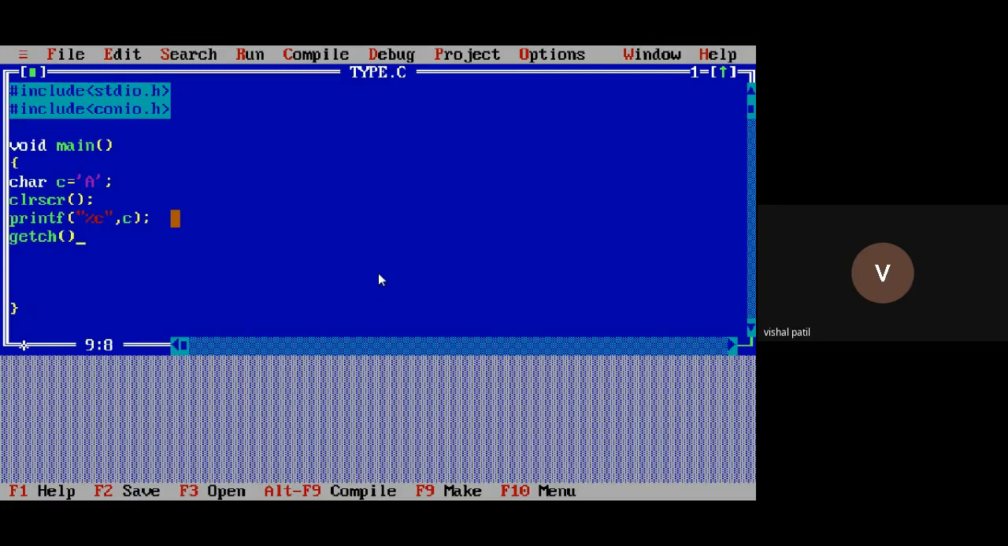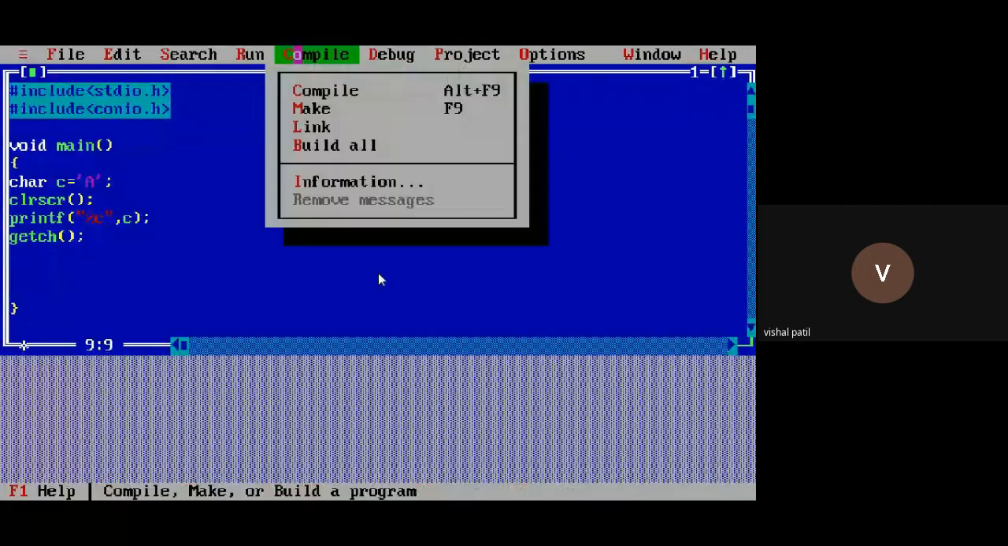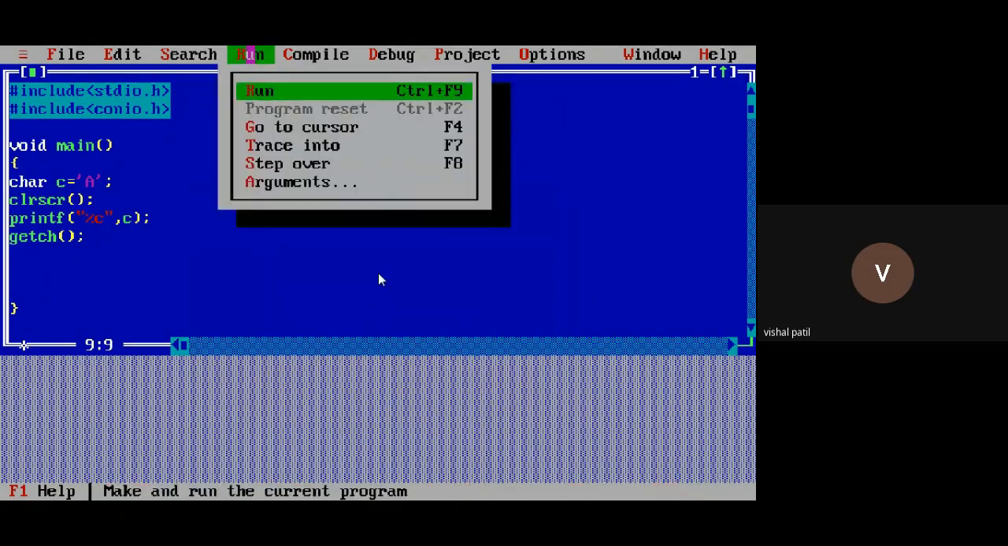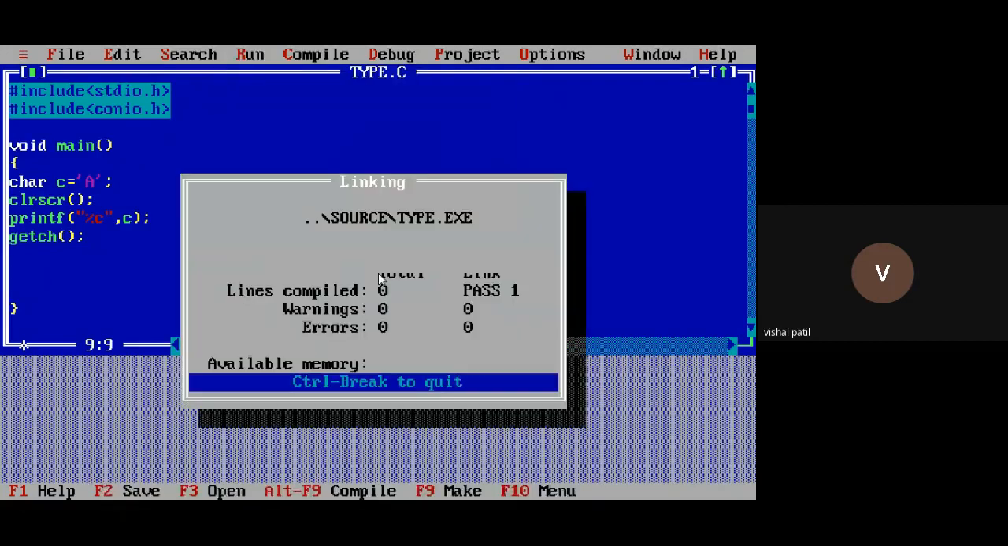Then after that, to hold the output window, we use the getch function. How to compile the program? At the bottom, as you can see, Alt F9 is for compile. You can click on here also. Compile, Alt F9. The program is compiled successfully. There is no warning, there is no error, right? Now we will run. How to run? Control plus F9.